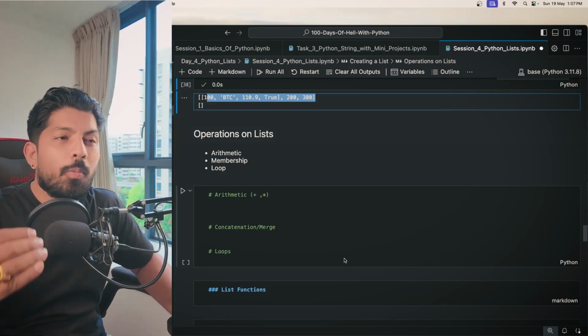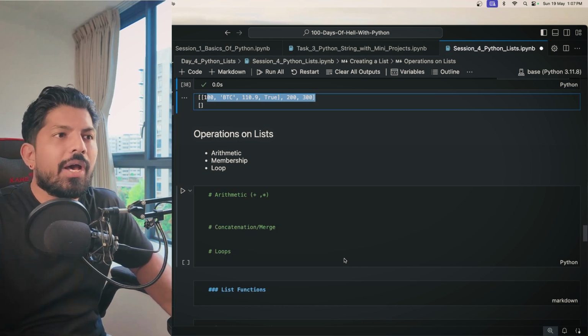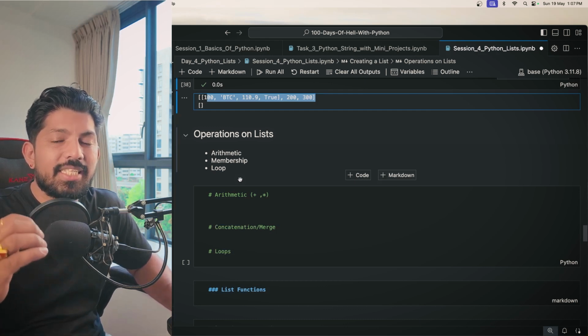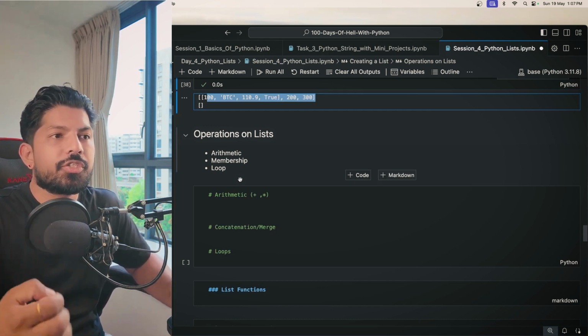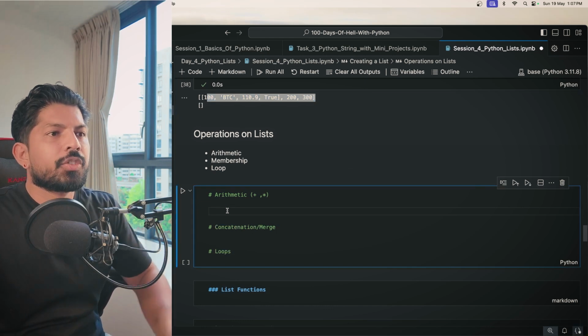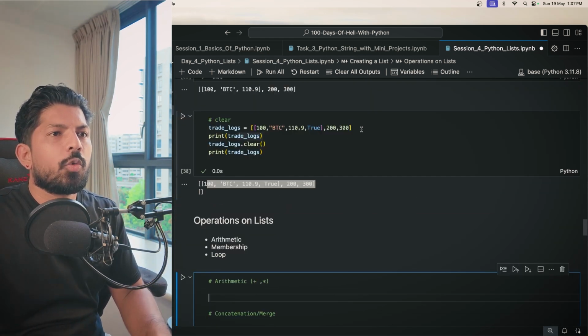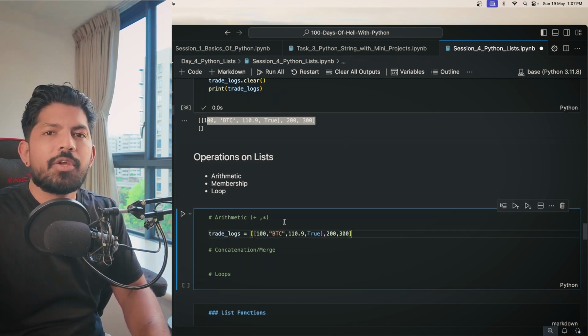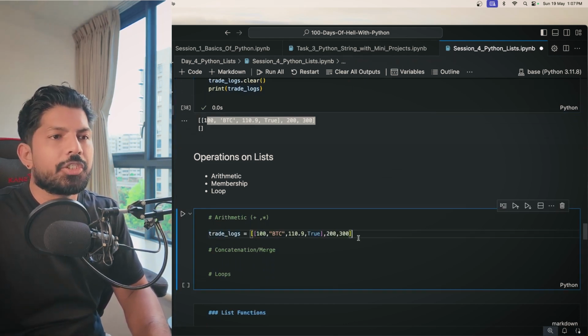Now we have the operations on lists. We have 3 operations: arithmetic, membership, and loop. These are exactly the same as what we learned in strings. So let's quickly understand them. For arithmetic, let's copy and paste this list here. In arithmetic, we have only 2 operations: addition and multiplication, correct?